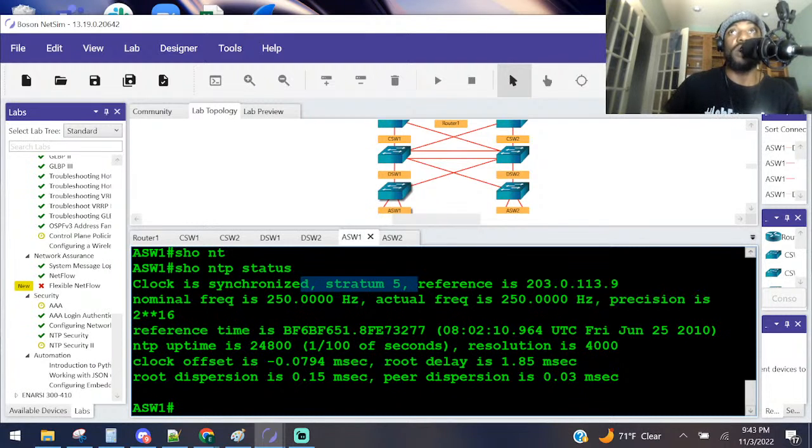At what stratum is he operating? 5, like I said. And why? Because he is 5 hops away from the atomic clock, right? All right, we're good so far. Task 3. And how many tasks do we have? 4, right? So we've got 3 out of 4. Let me try to get through this.